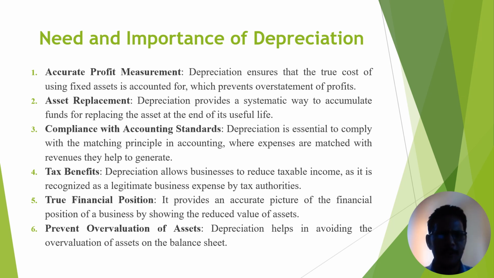Then in the balance sheet we have assets of 1 lakh rupees. We reduce this asset value by depreciation. So depreciation is 20% of 1 lakh rupees, which is 20,000 rupees. From 1 lakh we reduce 20,000 rupees, and the remaining amount, 80,000, we mention in our balance sheet at the end of the year. It means this is the prevention of overvaluation of assets.